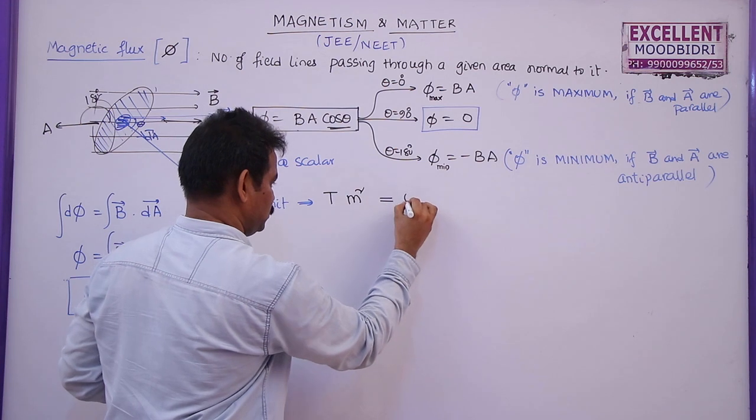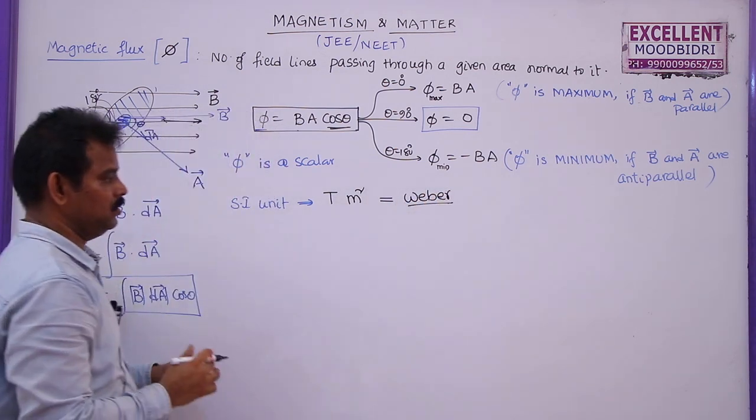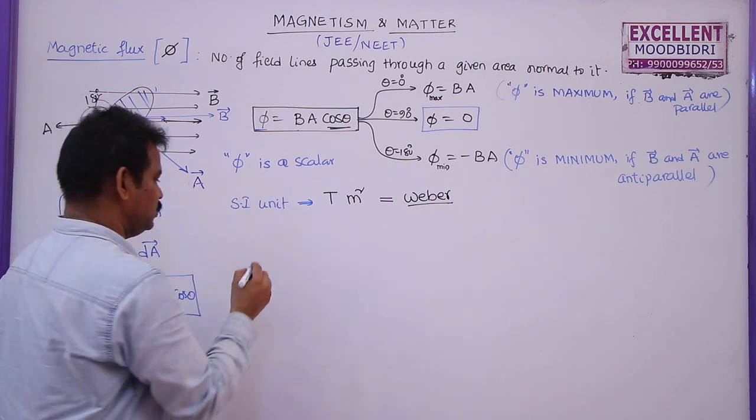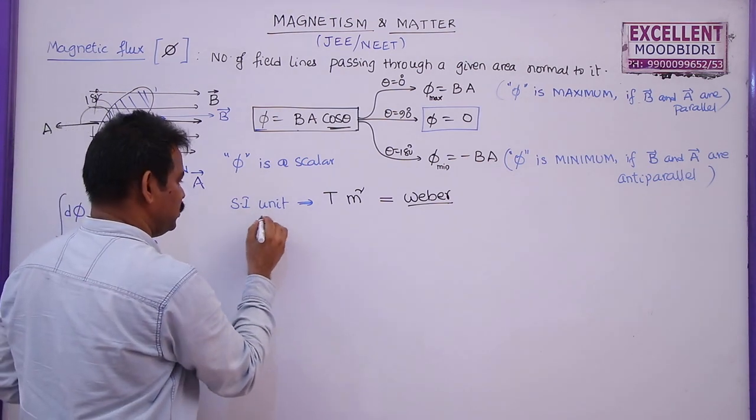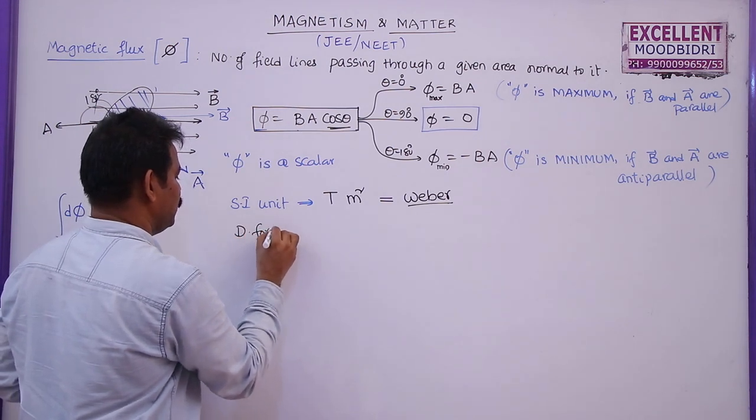This is also named as Weber. It's the name of a scientist. It is named after the scientist Weber. Similarly, the SI unit is Weber, and what is the dimension formula for magnetic flux?